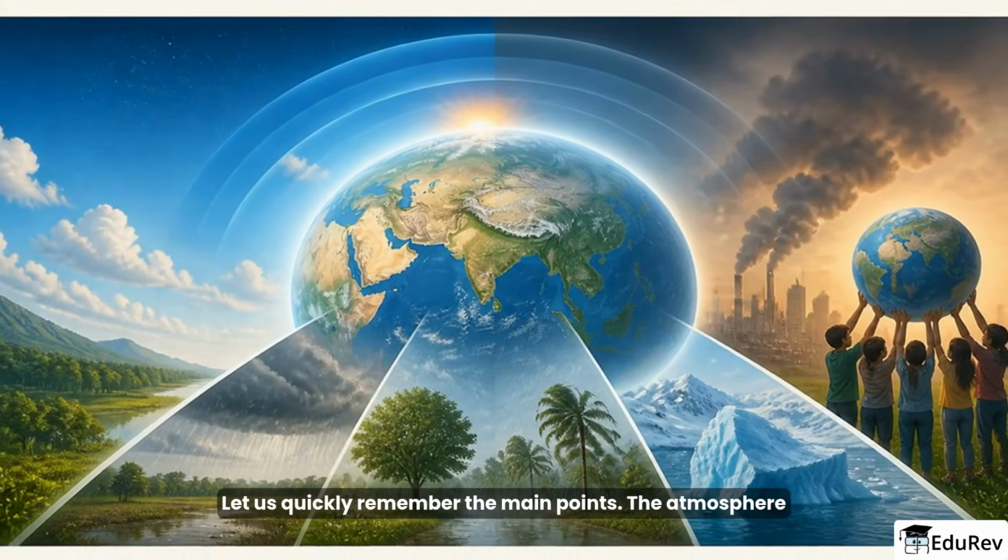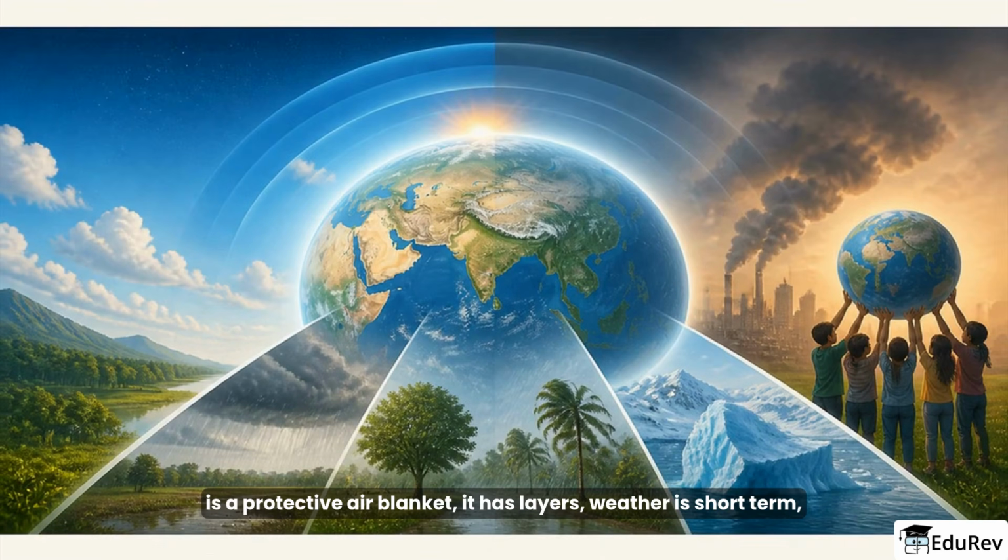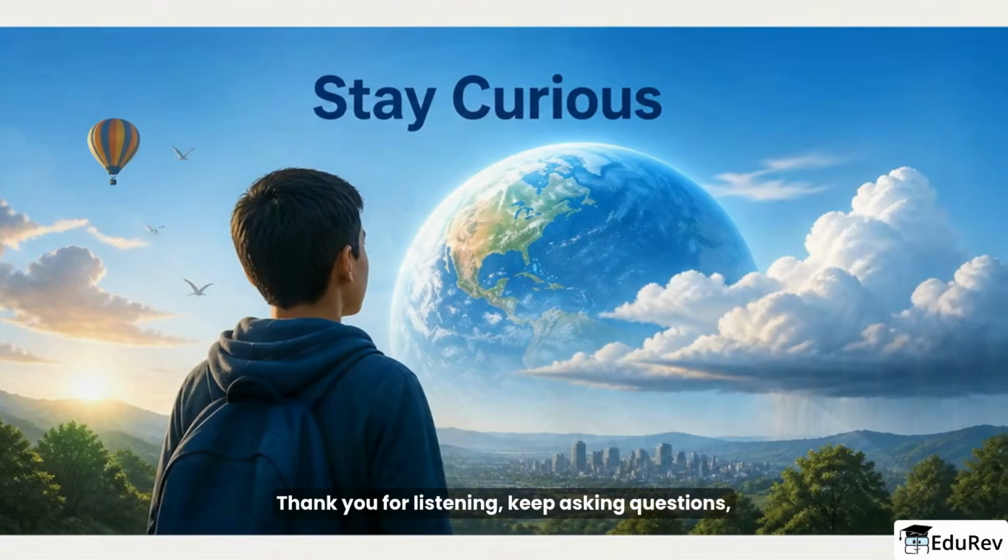Let us quickly remember the main points. The atmosphere is a protective air blanket. It has layers. Weather is short term. Climate is long term. Monsoon is a seasonal wind change, and climate change is a global problem we can help solve.